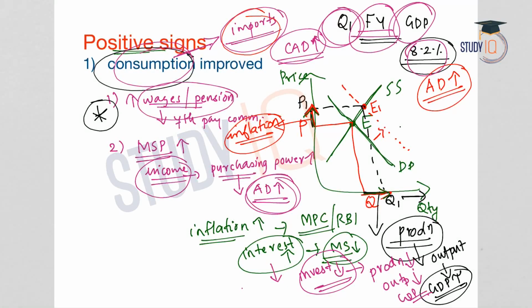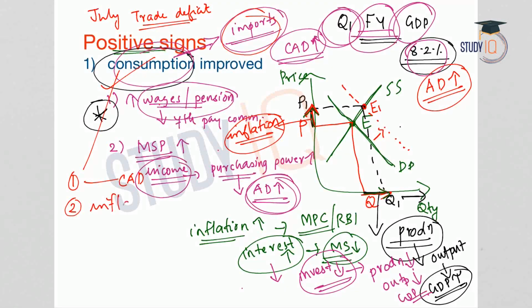So imported consumption will widen the current account deficit, and we have seen it from the July trade deficit that the trade deficit has widened particularly because of import of non-oil and non-gold imports, that is, import of consumer goods. So two implications: one is a widening current account deficit and the second one is inflation. So these two things need to be taken care of while consumption growth in the economy rises.